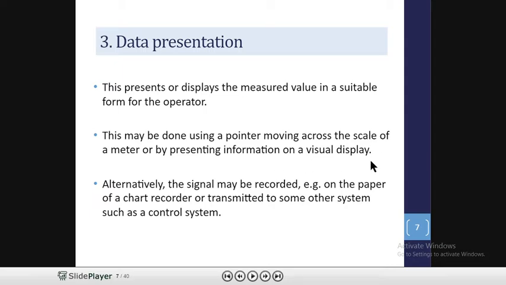You know, there are two types of displays. One is the pointer type and another one is the automated one, or you may say the digital one. Whenever we measure the pressure in our two-wheeler or four-wheeler, the pressure is indicated on the dial gauge where the pointer moves. So this pointer or dial gauge is the display or representing unit.